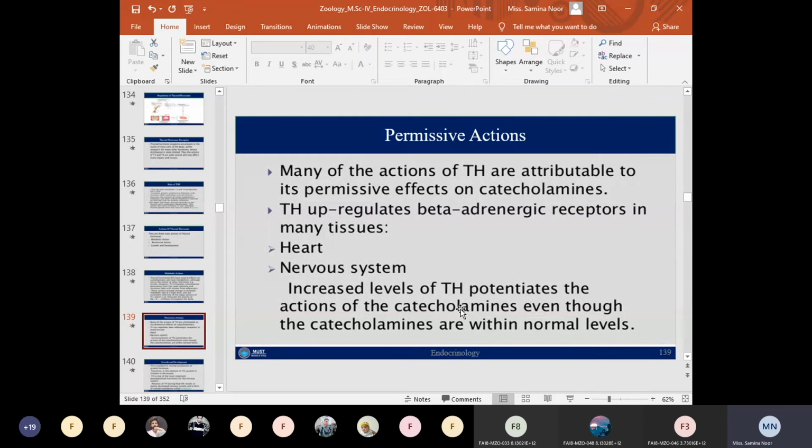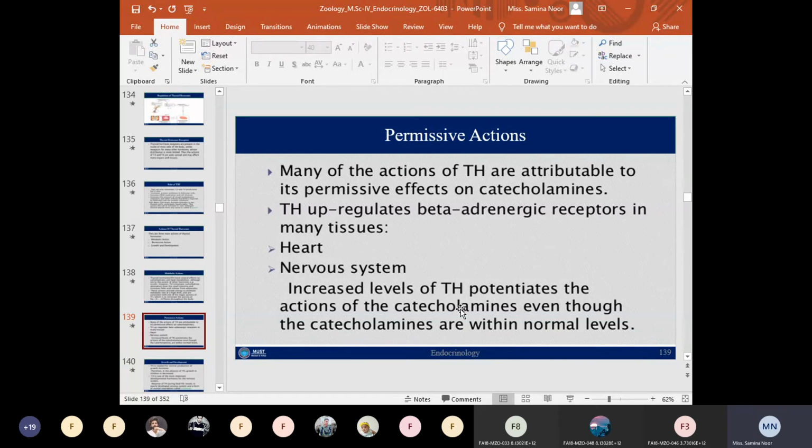So in certain cases, the thyroid hormone also performs permissive actions, for example on the catecholamines, on the insulin hormone, or on some gastrointestinal hormones.